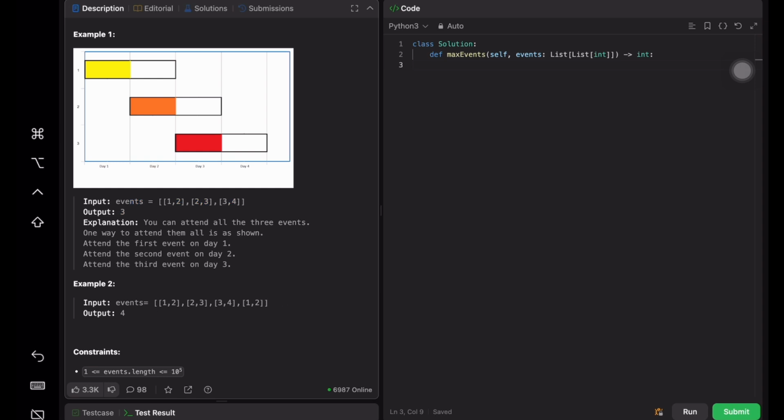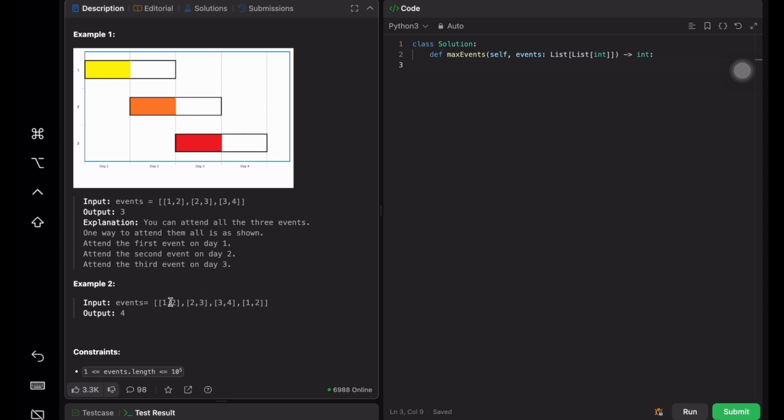But in this other example, if we traversed like this, we would attend the first event on day 1, the second on day 2, the third on day 3. But on day 4, this event can't be attended. Yet the answer is 4. We could have attended this on day 1, this on day 2, this on day 3, this on day 4, because you can attend an event on any day from its start date to its end date.